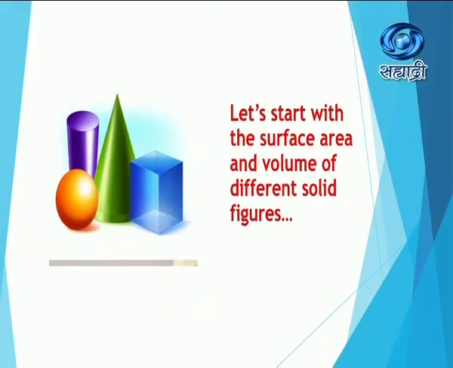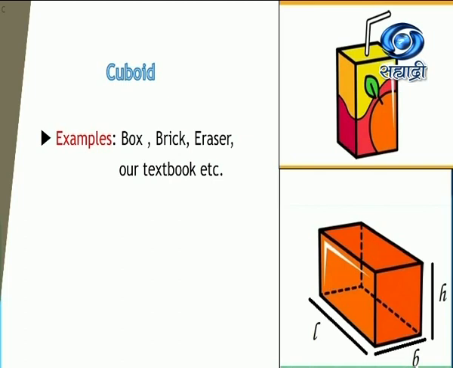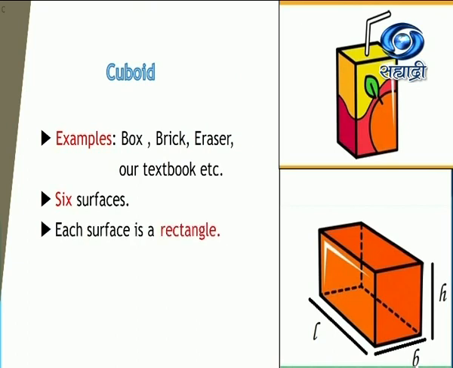Now let us start with the surface area and volume of different solid figures. So the first shape is cuboid. Can you see a Tetra Pak over here and a brick? So these are examples of cuboid. More examples are eraser, then our very own textbook, etc. Now as you can see in the figure, it has 6 surfaces and each surface is a rectangle.